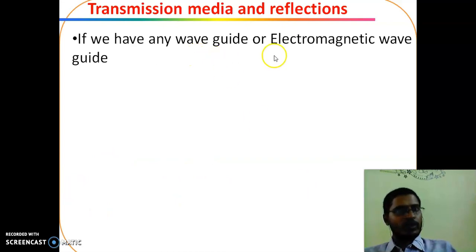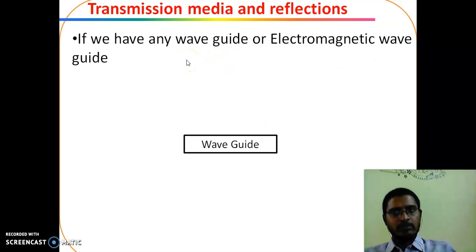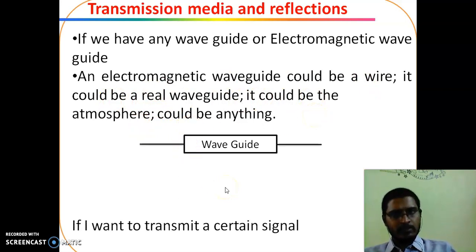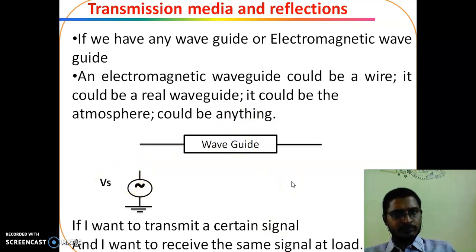If you have any electromagnetic waveguide in between, it could be a wire, a real waveguide, or the atmosphere. If I want to transmit a certain signal over this waveguide using a voltage source, and receive the same signal at the load, there should be impedance matching.